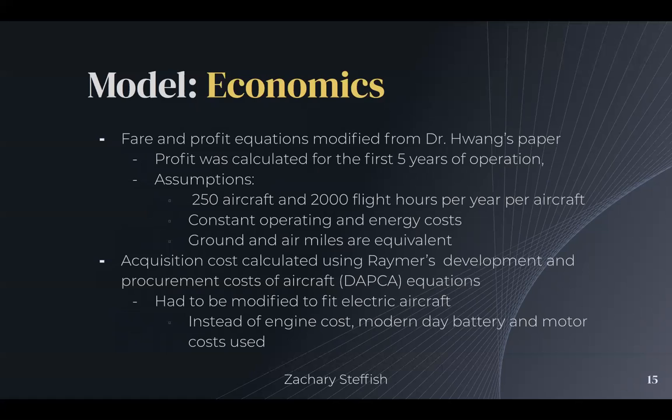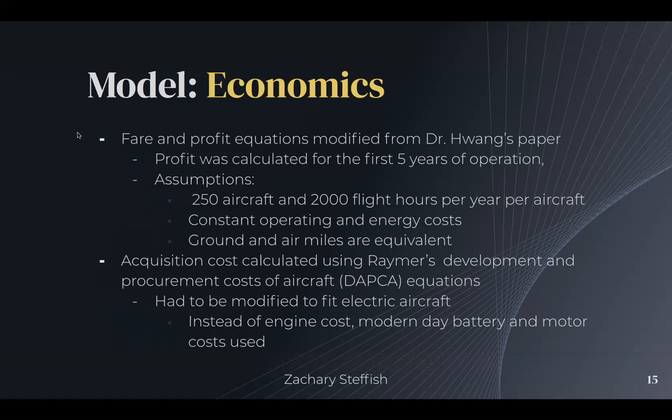So we need to make some assumptions. Namely 250 aircraft flying about 2,000 flight hours per year per aircraft, which is a pretty standard value for general aviation for an aircraft of that size. We also assumed constant operating costs per kilometer, as well as energy costs consistent with that in the state of California.